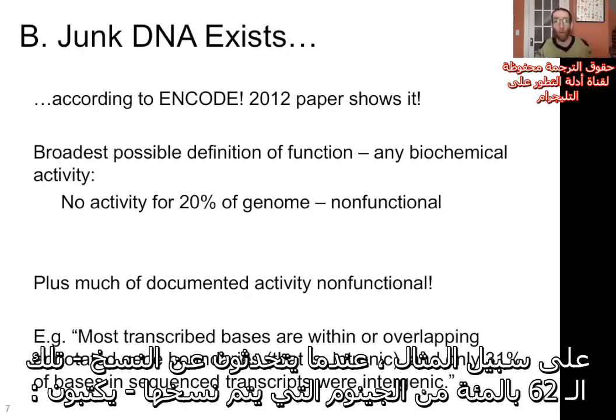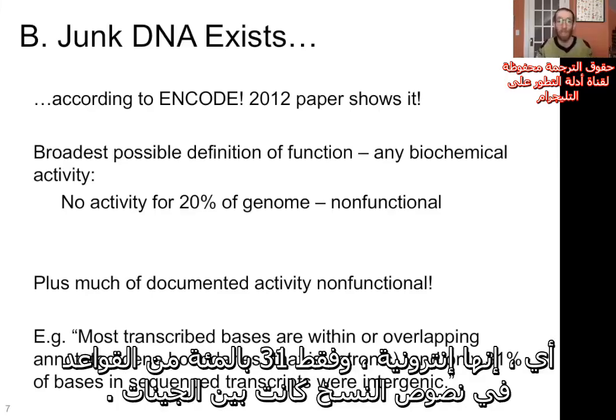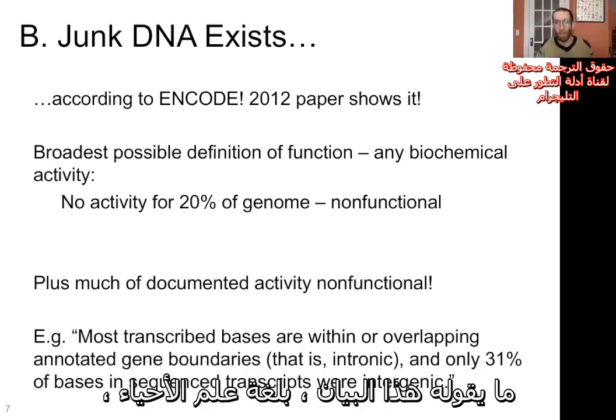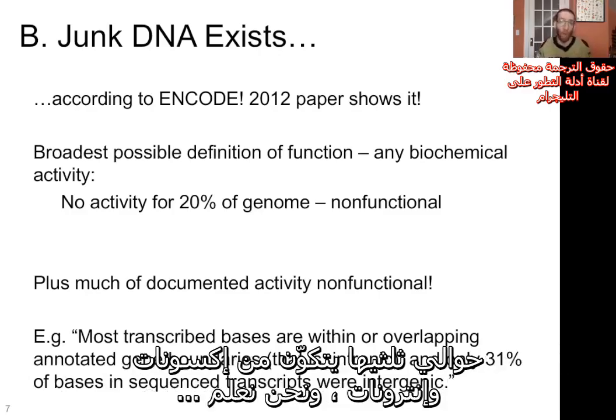So for example, when they're talking about transcription, that 62% of the genome that's transcribed, they write, "most transcribed bases are within or overlapping annotated gene boundaries," that is, intronic. "And only 31% of bases in sequence transcripts were intergenic." What that statement says, in a bit of biology jargon, is that of that 62% of the genome that they said is transcribed according to that 2012 paper, about 2/3 of it is exons and introns.